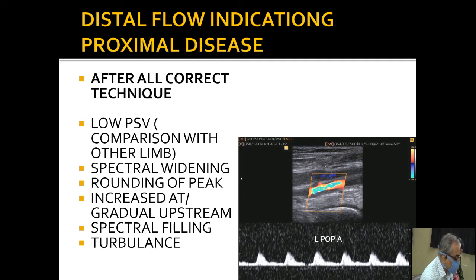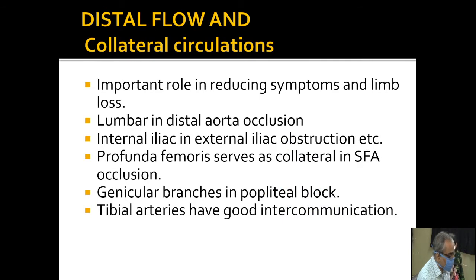And all features, as I have said, the spectral widening, rounding of peak, increased acceleration time, gradual upstroke, spectral filling and turbulence, all these things can be seen in a distal lower limb. So the acceleration time and the peak systolic velocity are features which allow us to differentiate. Particularly in lower limb and upper limb, we see a lot of collaterals. So they have a role in reducing symptoms and limb loss. If the patient has got good collaterals, he may have less symptoms, though there is a severe disease.